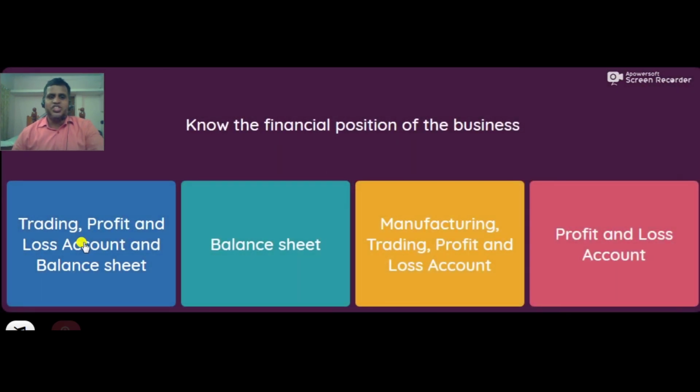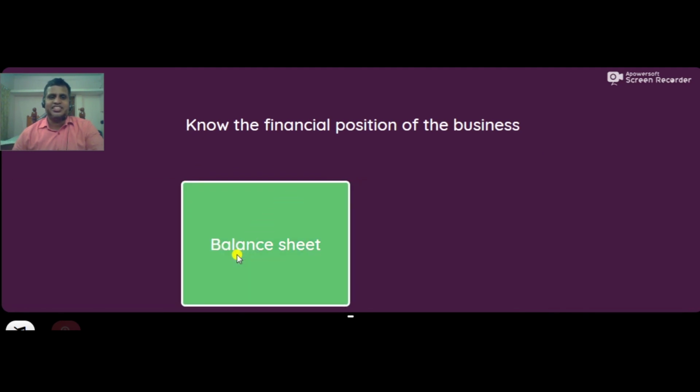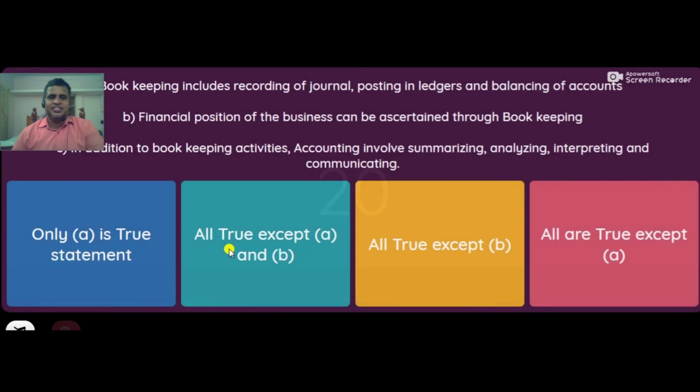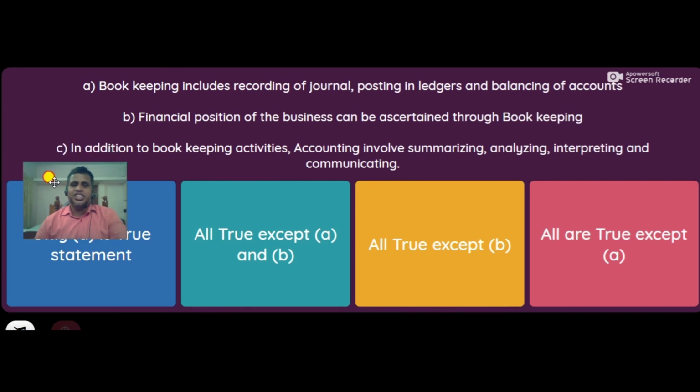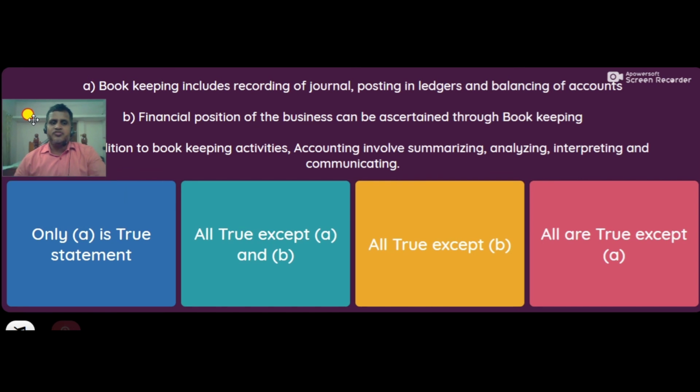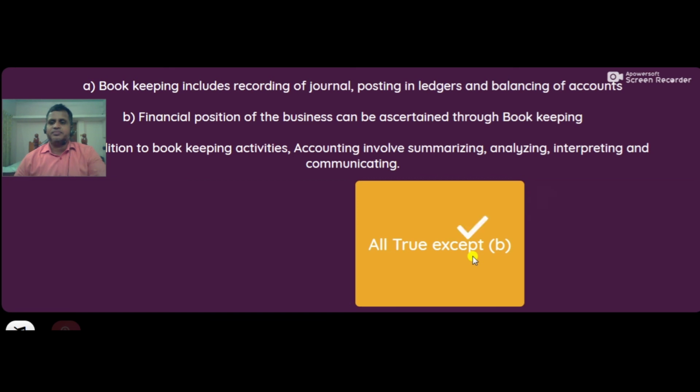Nineteen. Know the financial position of the business. How do we know the financial position of the business? Through balance sheet. Bookkeeping includes recording of journal, posting in ledger, and balancing of accounts. Right. Financial position of the business can be ascertained through bookkeeping. That is false. In addition to bookkeeping activities, accounting involves summarizing, analyzing, interpreting, and communicating. That is true. So only B is false. All true except B.